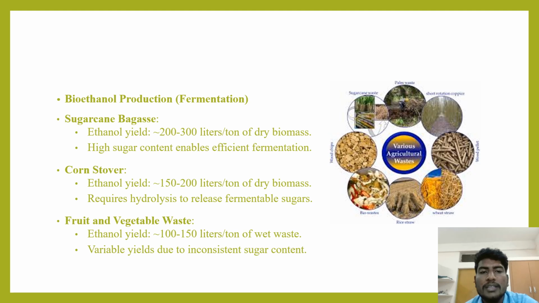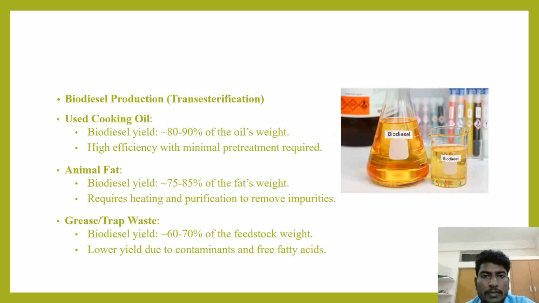And corn stover, here the yield is 150 to 200 liters per ton of dry biomass, requires hydrolysis to release fermentable sugars. And fruits and vegetables, the yield is 100 to 150 liters per ton of wet waste. Variable yields due to inconsistent sugar content. And here we can see various agricultural waste: sugarcane waste, palm waste, wheat husk, wheat straw, rice straw, and wood chips.